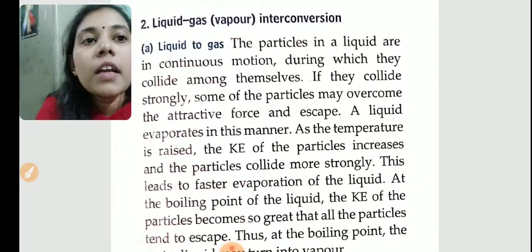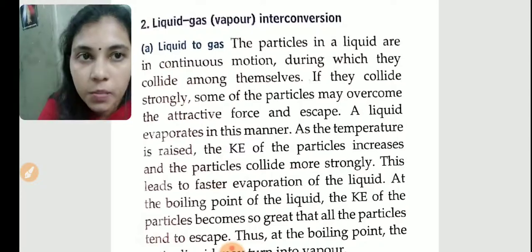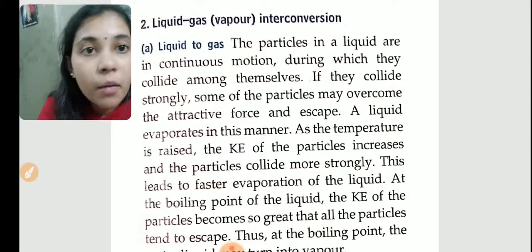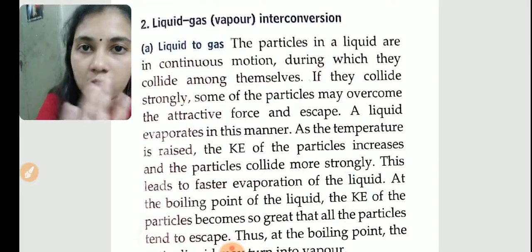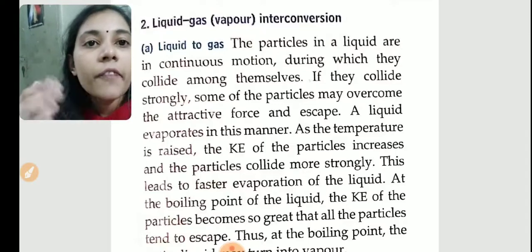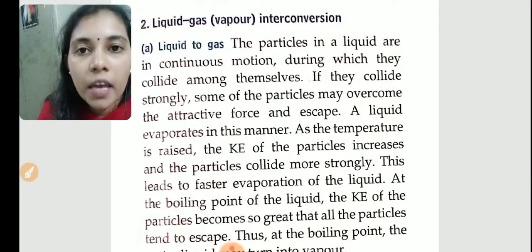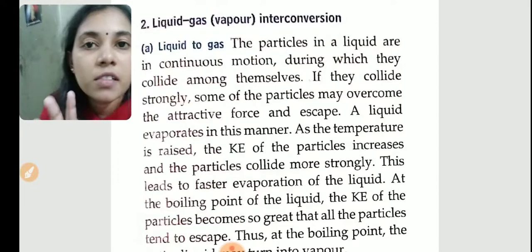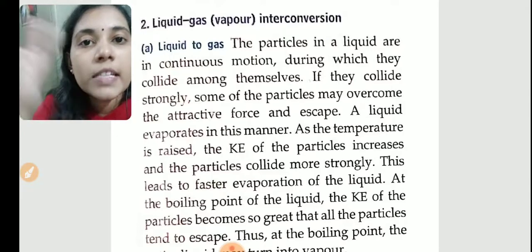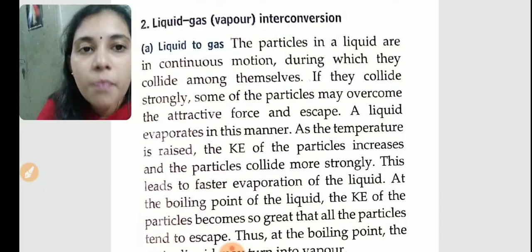The particles in a liquid are in continuous motion, during which they collide among themselves. They will be colliding with each other. What is colliding? Colliding means striking with one another. If they collide strongly, some of the particles may overcome the attractive force and escape. So when they are colliding very fast, some of the molecules will escape out in the form of water vapor, or evaporate out. So a liquid evaporates in this manner.